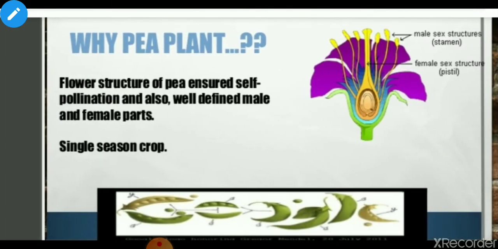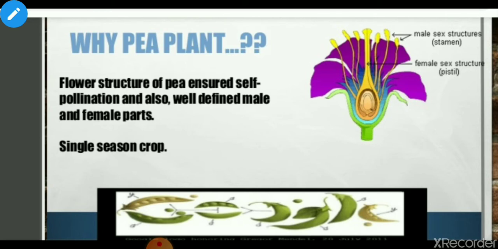So, why he has selected pea plant for his experiment? What was the reason? He conducted all the experiments on pea plant. So why he has selected this plant? So some reasons were there.